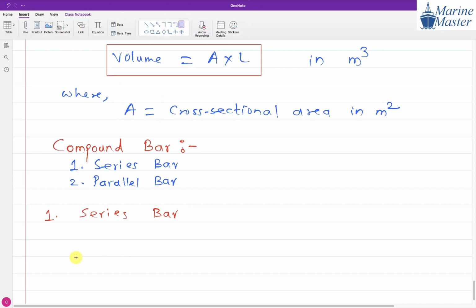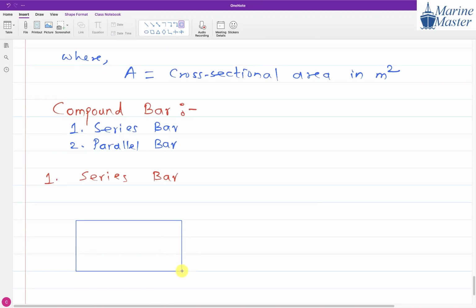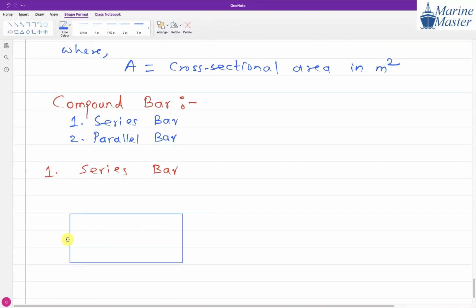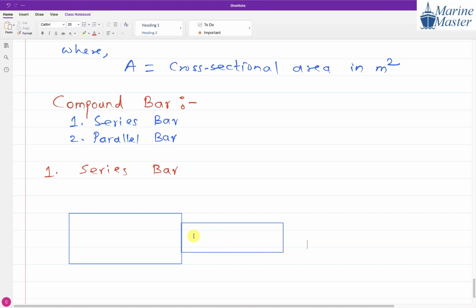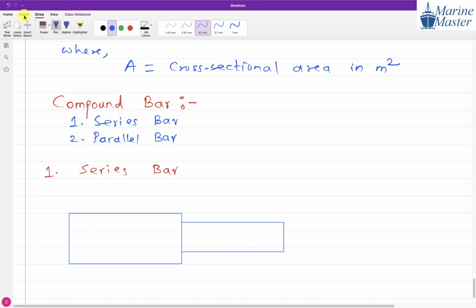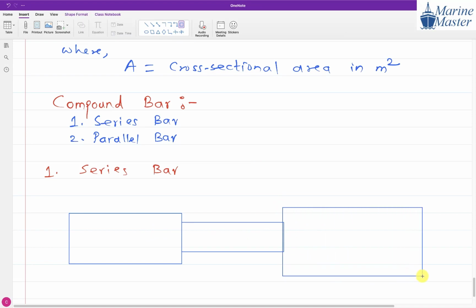We have one cross-sectional area up to this point. Then from this point, we have a smaller cross-sectional area. So this is one part, this is another part, and then we will have a third part. So first part, second part, and third part. Everyone observe the scenario.